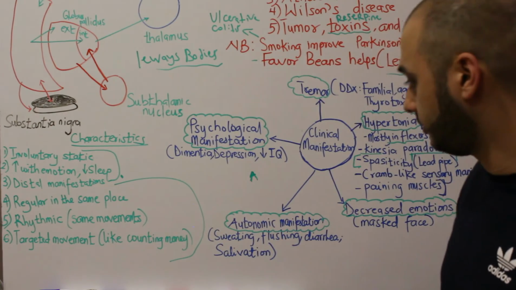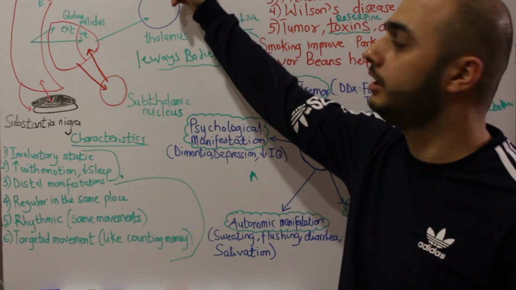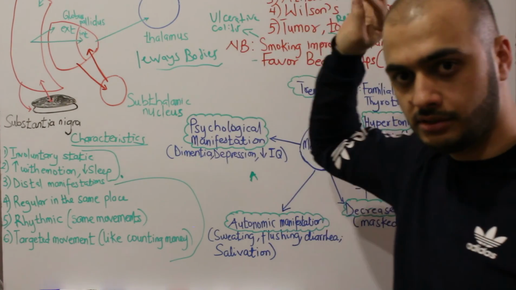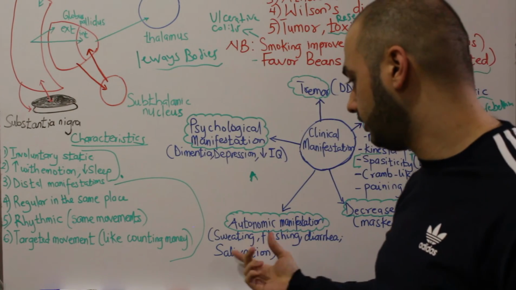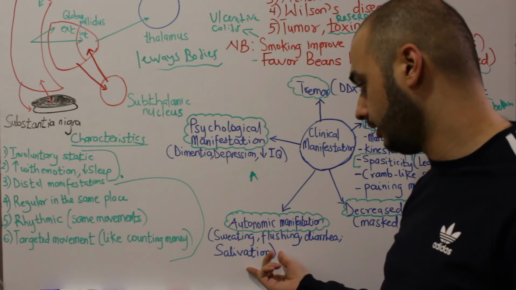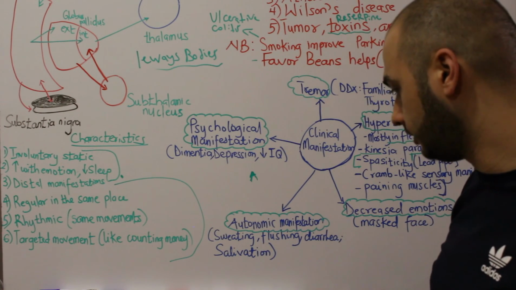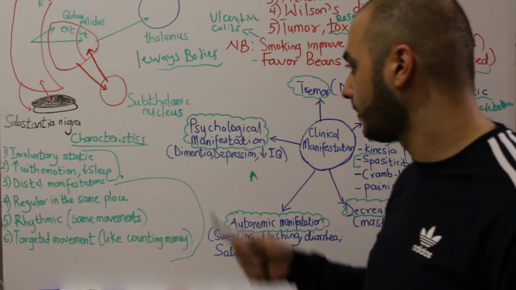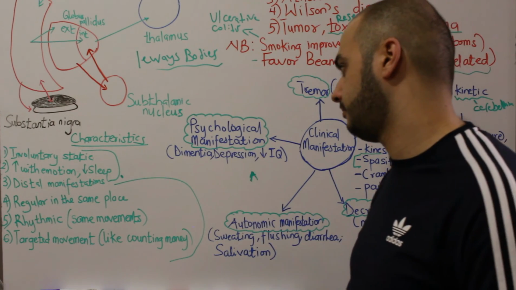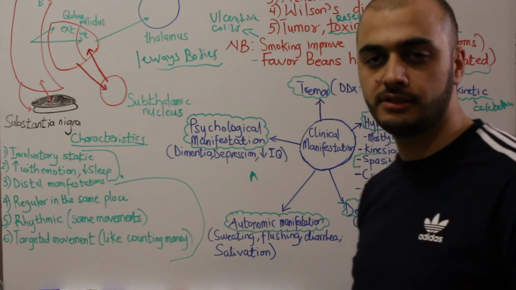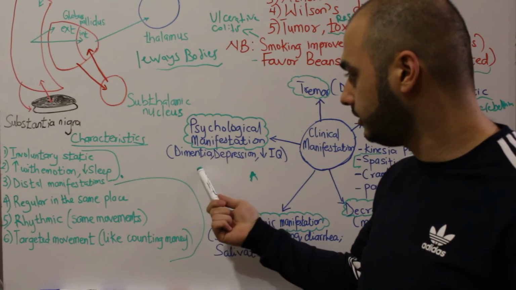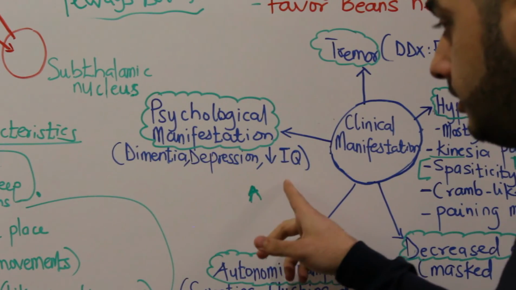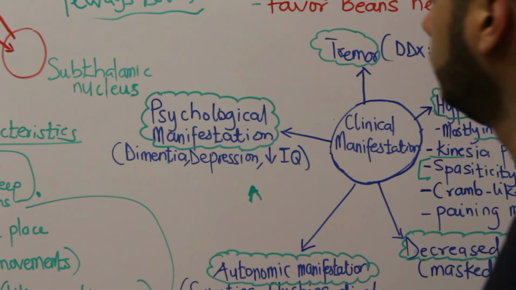Next is autonomic manifestation, and this autonomic manifestation is mainly due to high sympathetic activity. We know that the sympathetic system controls the autonomic system, and these autonomic manifestations are like sweating, flushing of the area, and salivation, but not all the patients have this, only some of them. And the last clinical manifestation is psychological, and these manifestations are like dementia and depression and decreased IQ also, unfortunately.